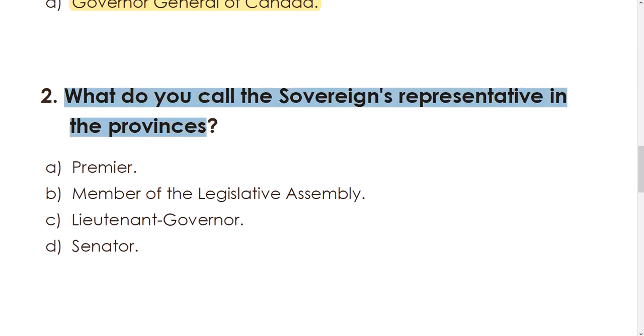What do you call the sovereign's representative in the provinces? Is it A, Premier, B, member of the Legislative Assembly, C, Lieutenant Governor, or D, a senator? You can go back in the video and find the answer by listening and reading with the text. And then you can check with your teacher tomorrow.